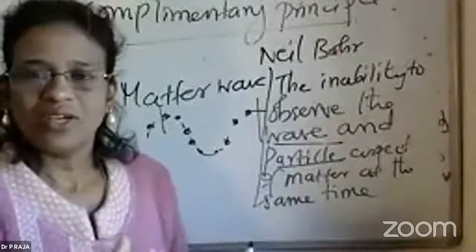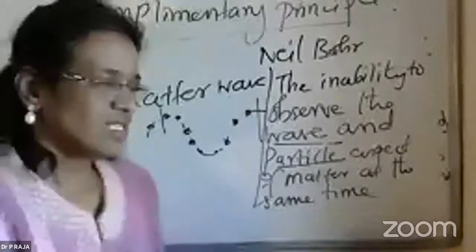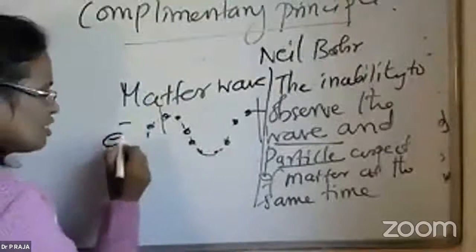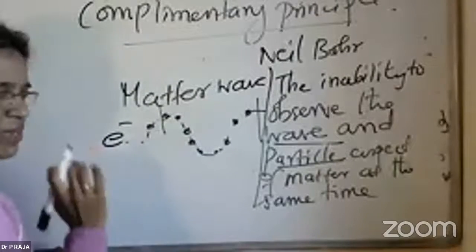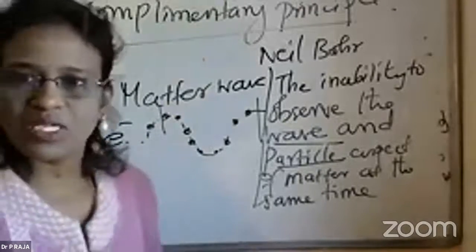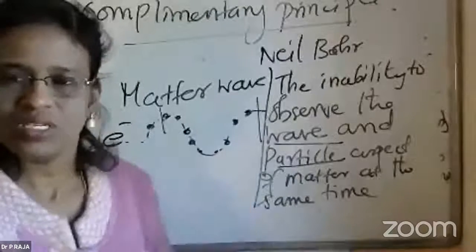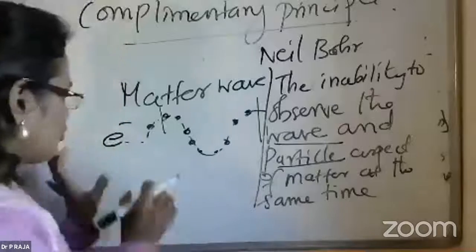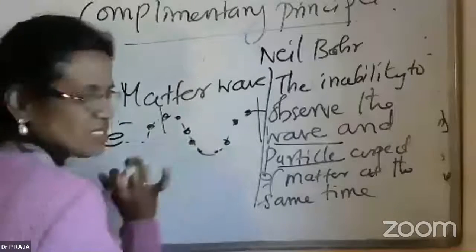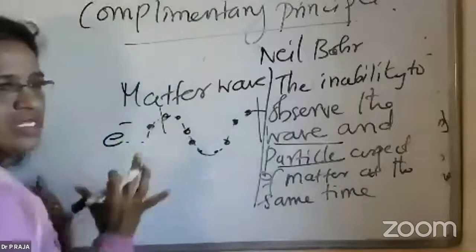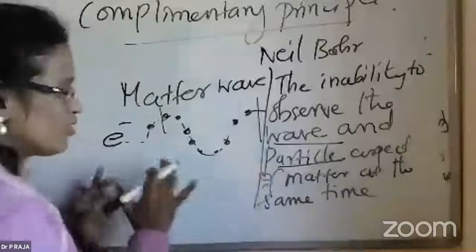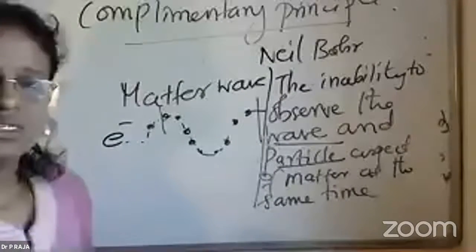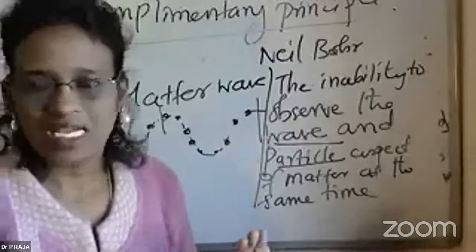Okay. I repeat, if I consider that the electron is moving as a particle in the Davisson-Germer experiment we studied, the electron was initially moving in particle form. If you take that the electron is moving as a particle, that means at that particular time, the wave nature of the electron cannot be taken into account.